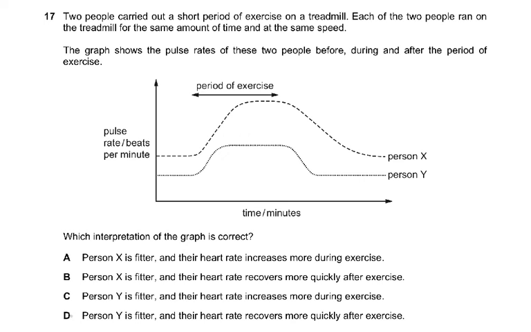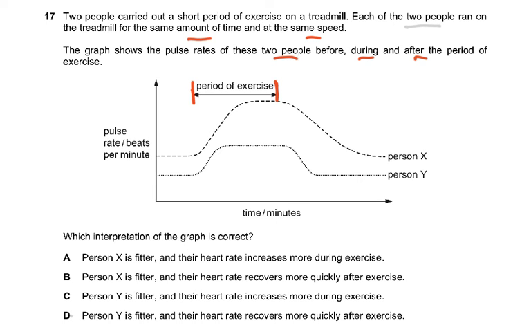Now coming to question number 17. Two people carried out a short period of exercise on a treadmill. Each of the two people ran on the treadmill for the same amount of time and at the same speed. The graph shows the pulse rates of these two people before, during and after the period of exercise. This is the period of exercise, right? Now it says pulse rate per minute, and person X and person Y. Now the question is not if person X is fitter or anything, because all of them are the same.